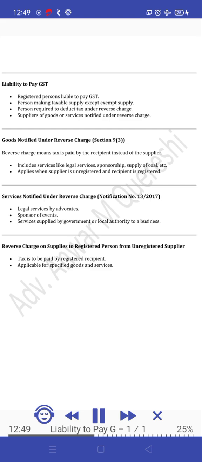Reverse charge means tax is paid by the recipient instead of the supplier. Includes services like legal services, sponsorship, supply of coal, etc. Applies when supplier is unregistered and recipient is registered. Services notified under reverse charge, notification number 13/2017.